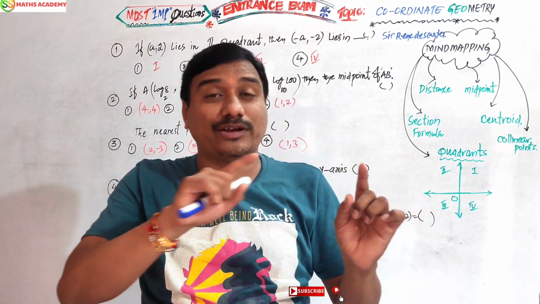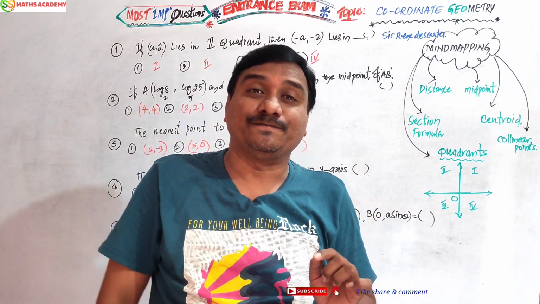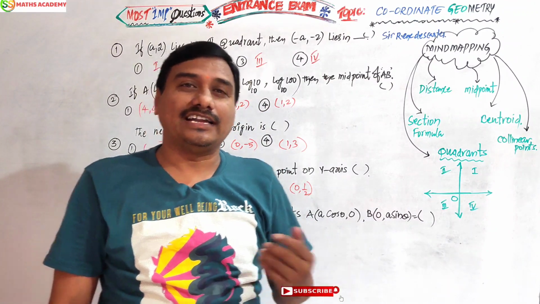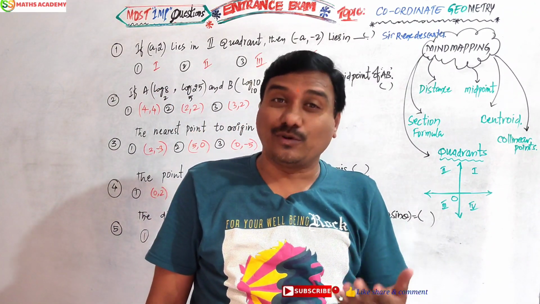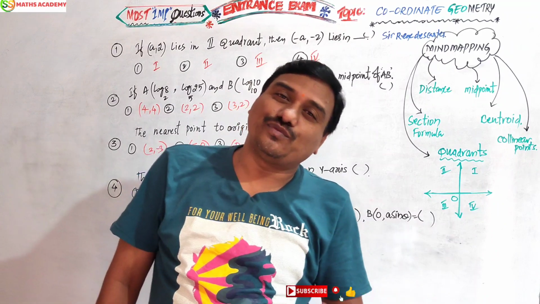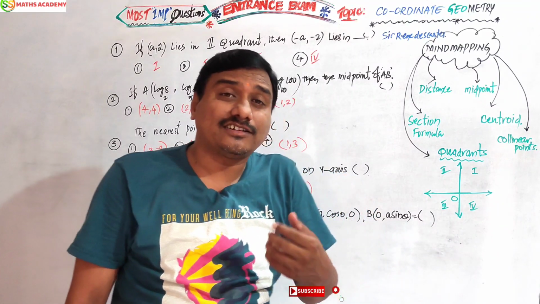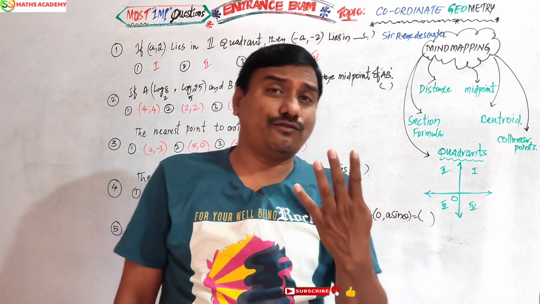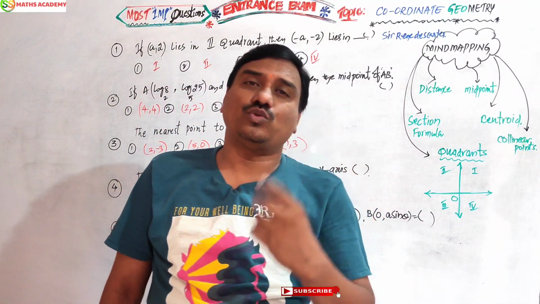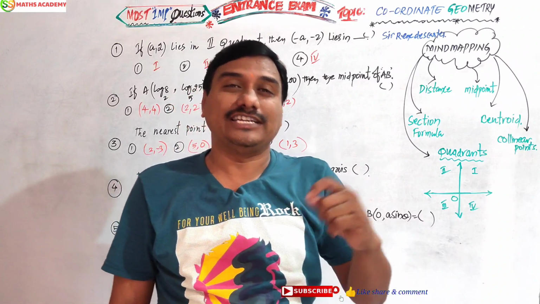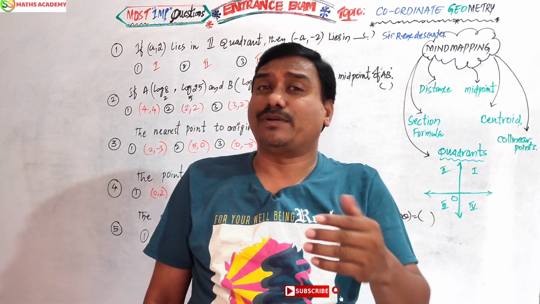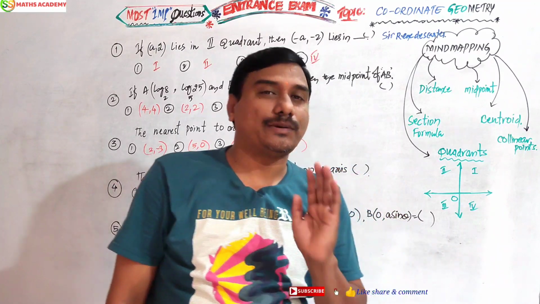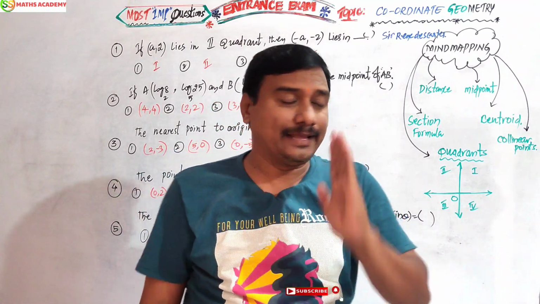When 2 points are joined by a line segment and divided internally in a ratio, that is the section formula. And when 3 points are given, we should find whether they are collinear. At the same time we should find the centroid. These are the topics we are going to discuss in today's class. We have 4 exercises, and the first 2 exercises will be covered in the exam, while 7.3 and 7.4 are omitted from the syllabus. So that is the reason I should explain up to 7.2 only.